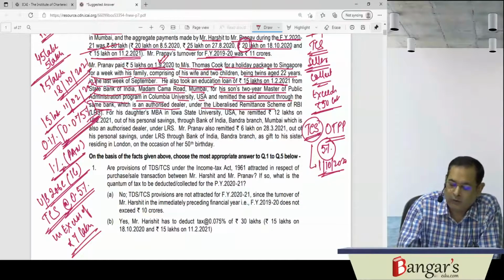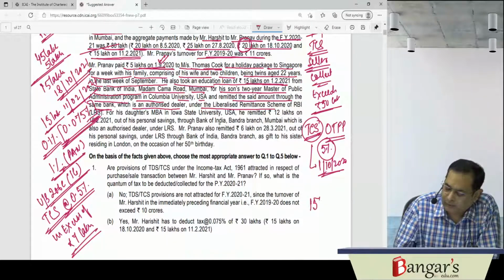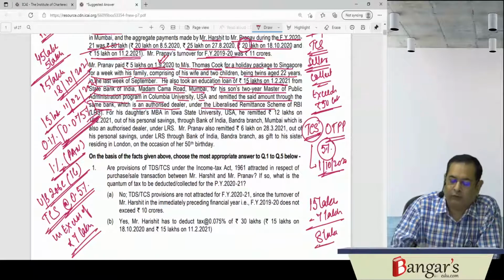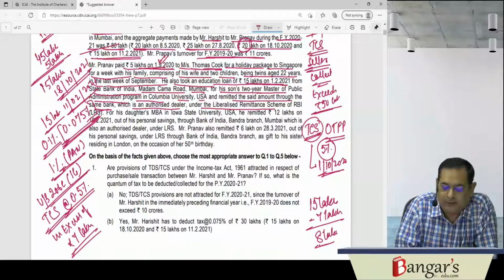So here on 15 lakhs minus 7 lakhs, on 8 lakh rupees, tax will be collected at source by the authorized dealer, that is the bank.